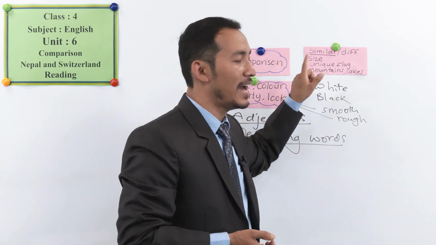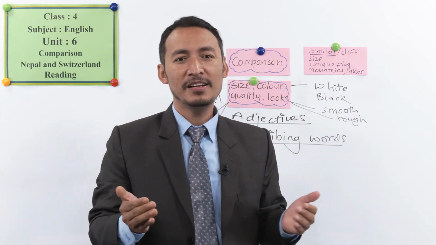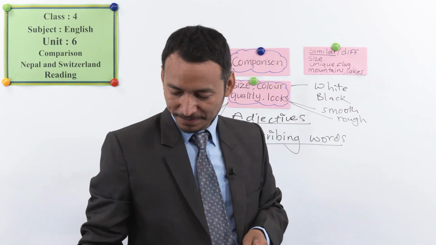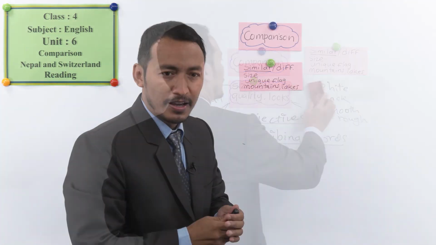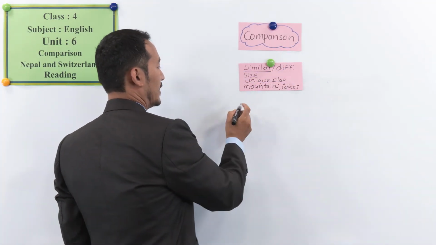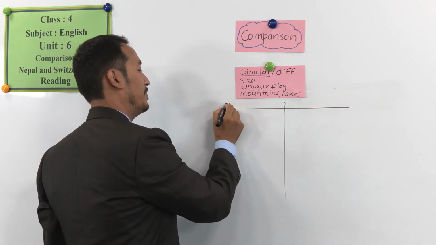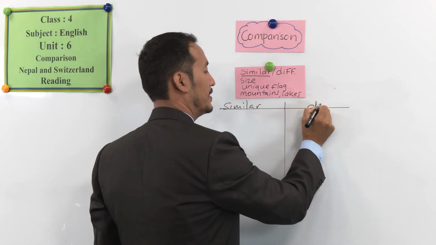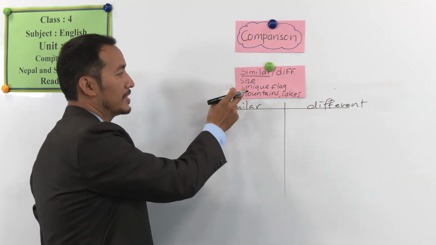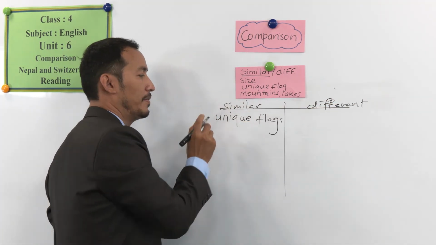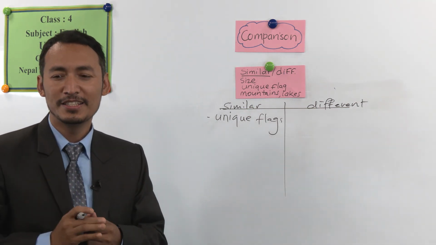And what about flag? Are they similar? You can say they are. Well, students, you can see that we are similar because we have a unique flag. We have a unique flag, so we are similar.